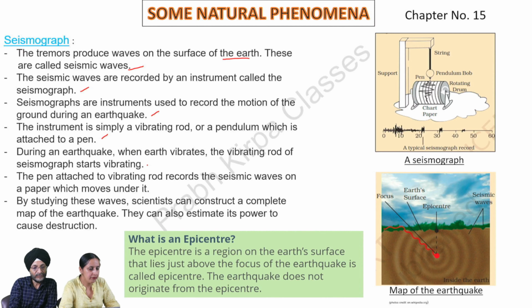During an earthquake, when the earth vibrates, the vibrating rod of the seismograph starts vibrating. The pen attached to the vibrating rod records the seismic waves on a paper which moves under it. By studying these waves, scientists can construct a complete map of the earthquake. They can also estimate its power to cause destruction.